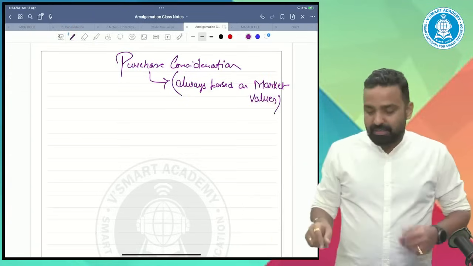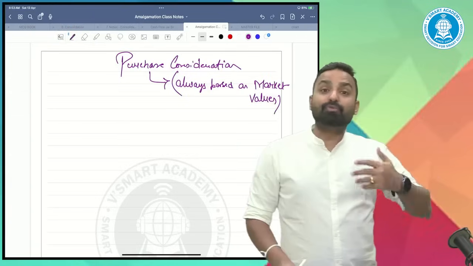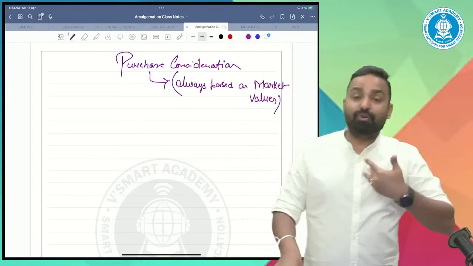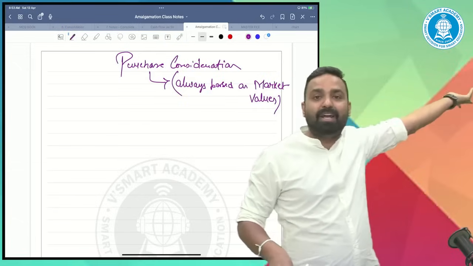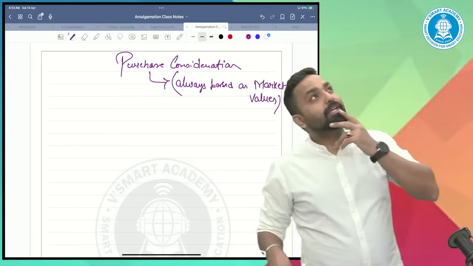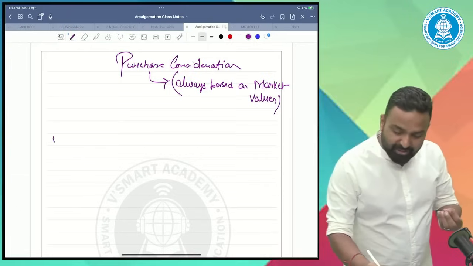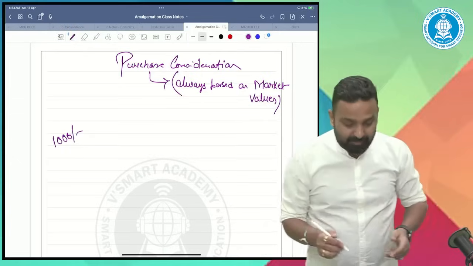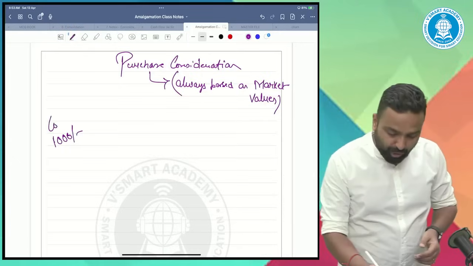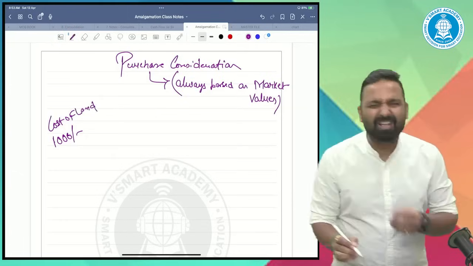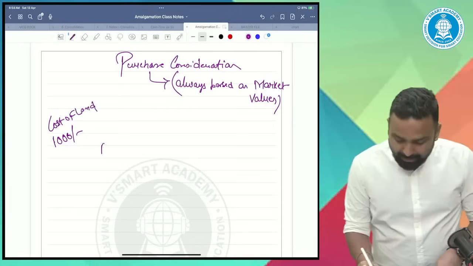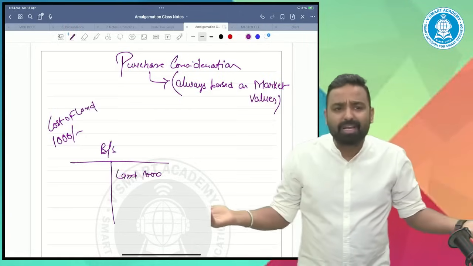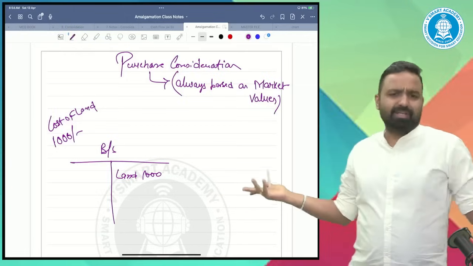Suppose a land was purchased by my grandparents 50 years ago, at just 1,000 rupees. Now such land is in my books of accounts. The cost of the land was just 1,000 rupees. So in my balance sheet, the land is appearing at 1,000, a book value. I'm not revaluing it. It's my wish.